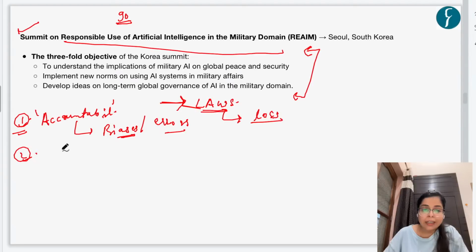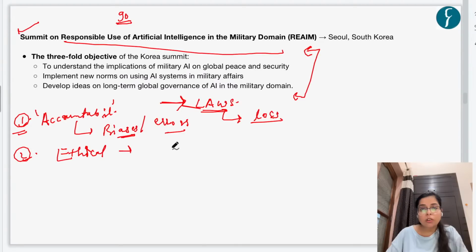The second thing is ethical concern. The question is regarding the morality of using machines in killing humans, right? And the third question is regarding the risk that if this AI is not regulated, this would result in an arms race. As major countries around the world and small players also would get involved in developing such AI-based systems, which would further escalate conflicts.